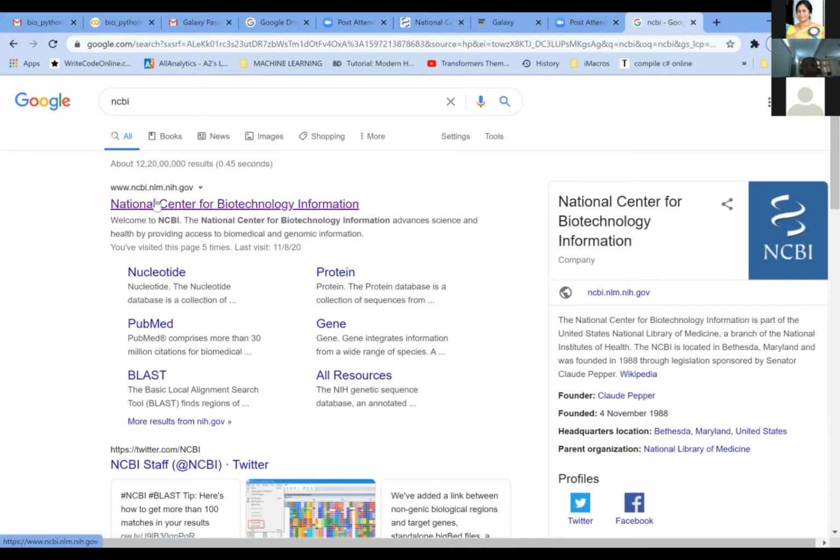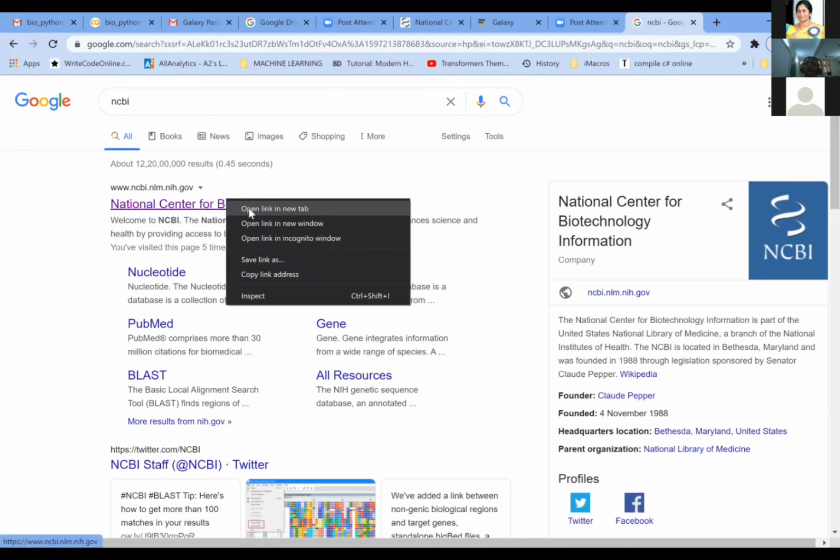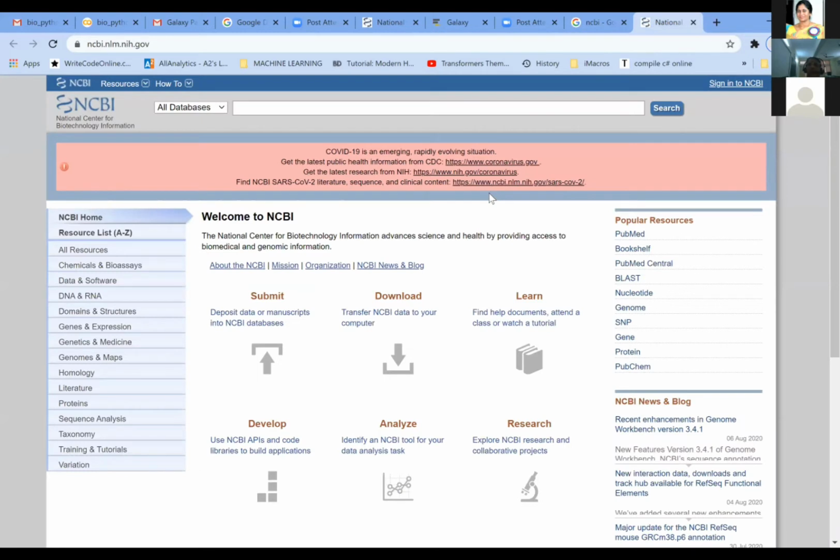Are you able to see the screen? Yes, Padma. Okay, thank you. I'm clicking on the NCBI here. So this is the NCBI screen. I hope all of you are able to see this screen. Yes, you continue. If any pause is there, I'll let you know. Okay, otherwise, you just continue.